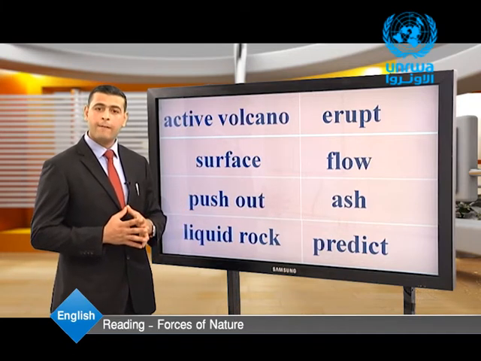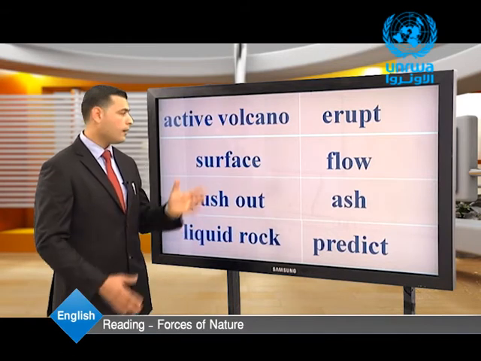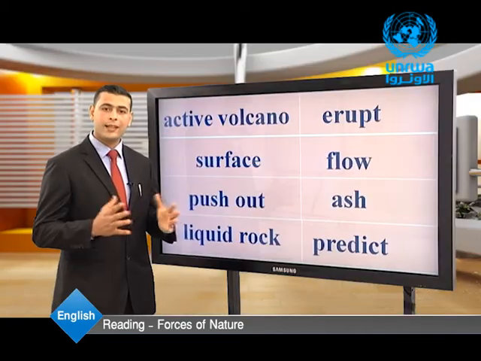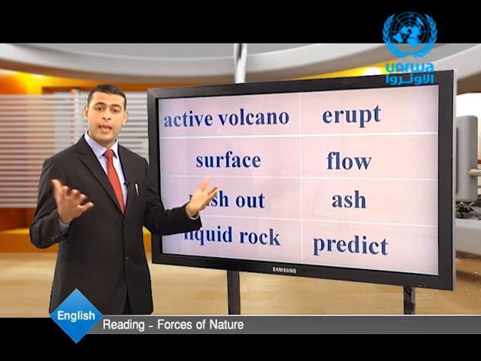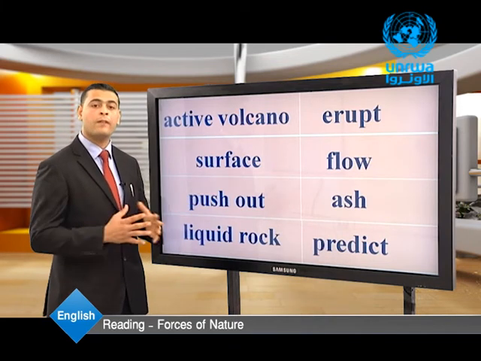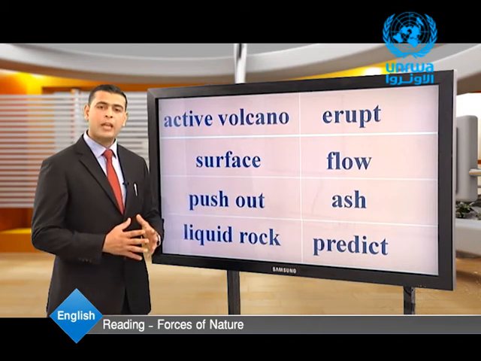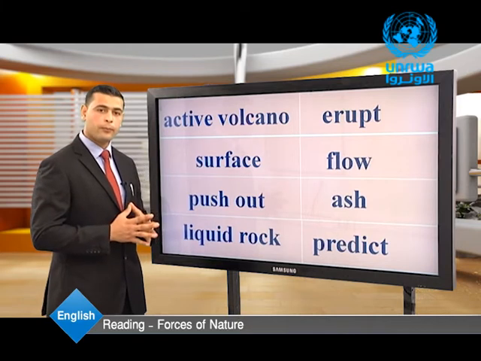And we said that volcanoes can be active or inactive. We have the word surface. We said that lava or liquid rock goes out of the volcano towards the surface of the air. Also, we had the word push out. Lava is pushed out quickly from the volcano.